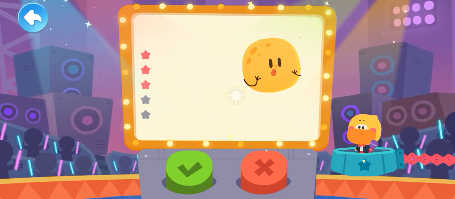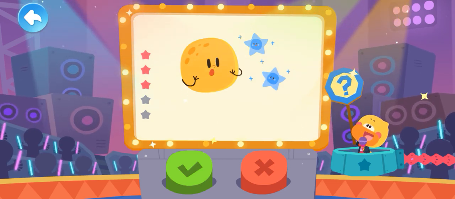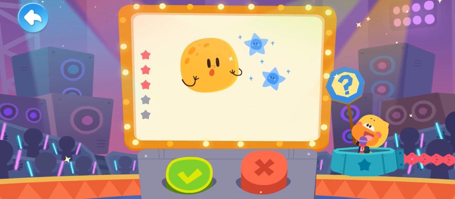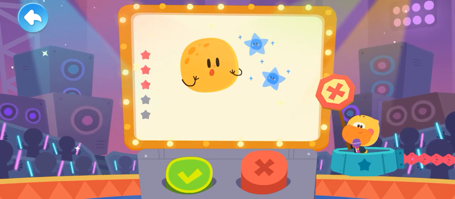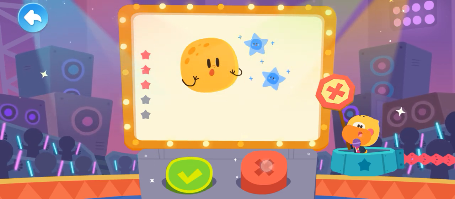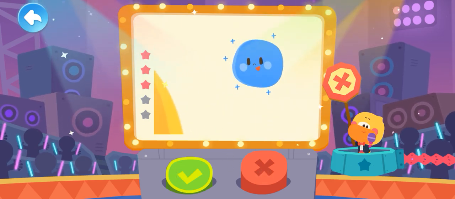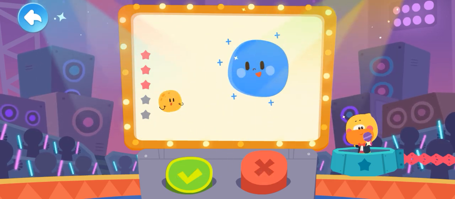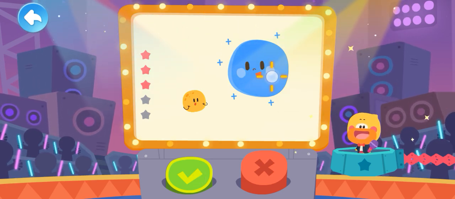Next question. The stars are smaller than the moon. Is it true? Tap the question. It is false. The stars we see are actually bigger than the moon. The stars look very small because they are far away from us. In fact, they are very big, much bigger than the moon.